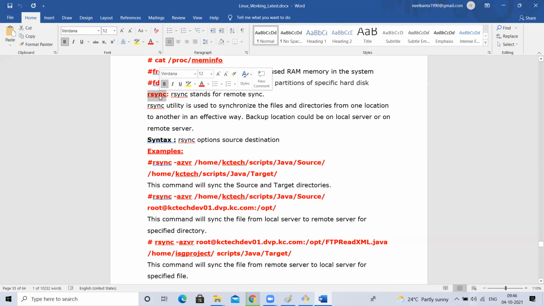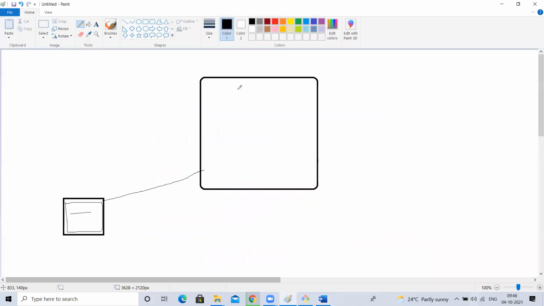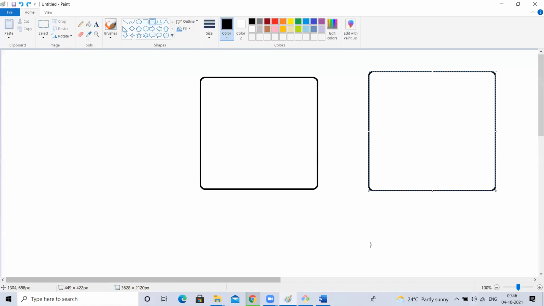Okay. Next, rsync, remote sync. Rsync means remote sync. What is this? We'll discuss. First, let me explain one thing. I have one Linux machine, and I have one more Linux machine, two machines. We can do this for one machine also, but let's discuss two machines. Now, I have a folder here with some files inside it. I have an application which daily writes some files to this. Today it wrote 10 files, so the total files available in that directory are 10 files.